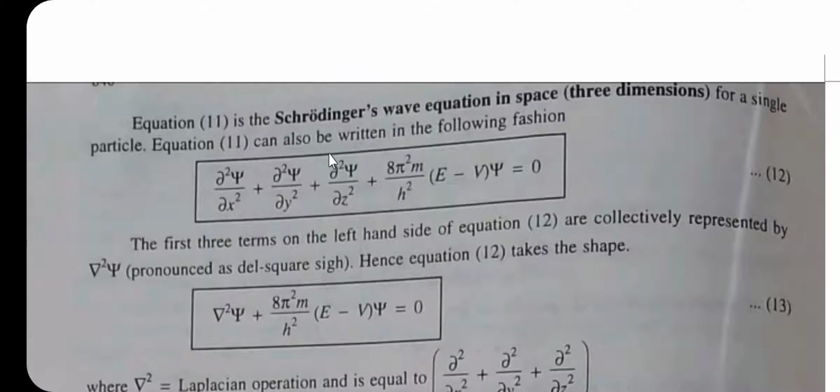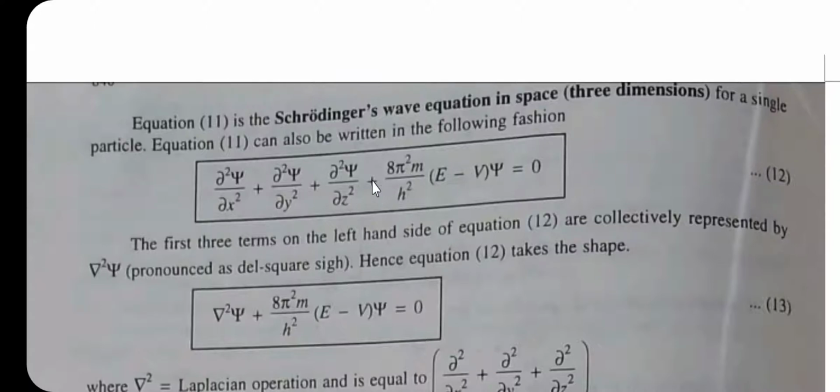The Schrodinger wave equation, that is the 3 dimension Schrodinger equation for a single particle, can also be written in the following fashion. Instead of d, we are going to consider the partial derivative: del square psi by del x square plus del square psi by del y square plus del square psi by del z square plus 8 pi square m divided by h square in bracket E minus V bracket complete into psi is equal to 0. This is equation number 12.